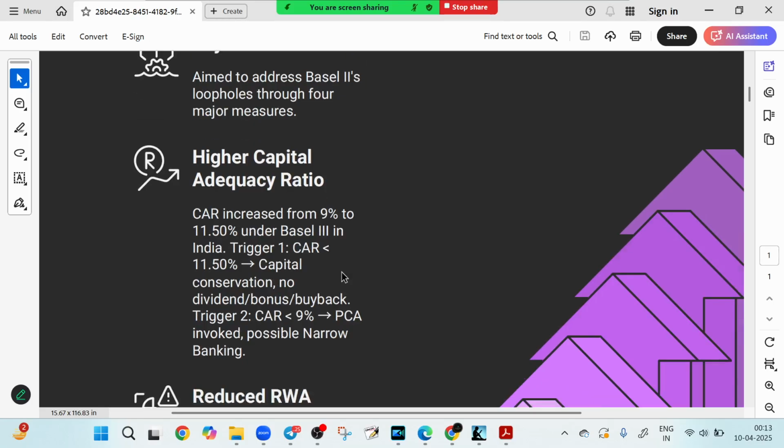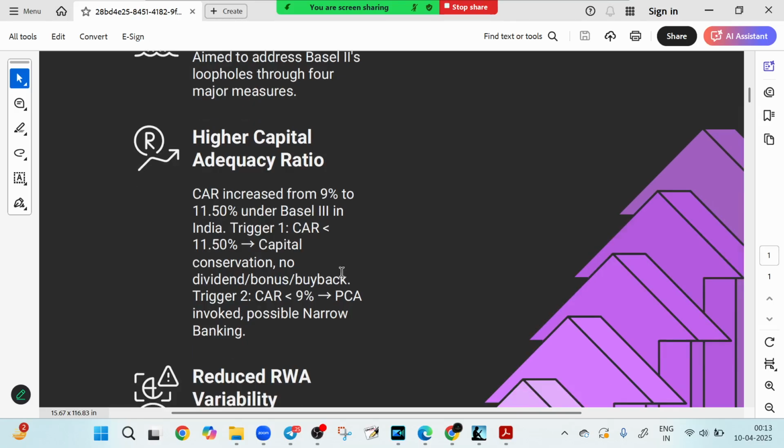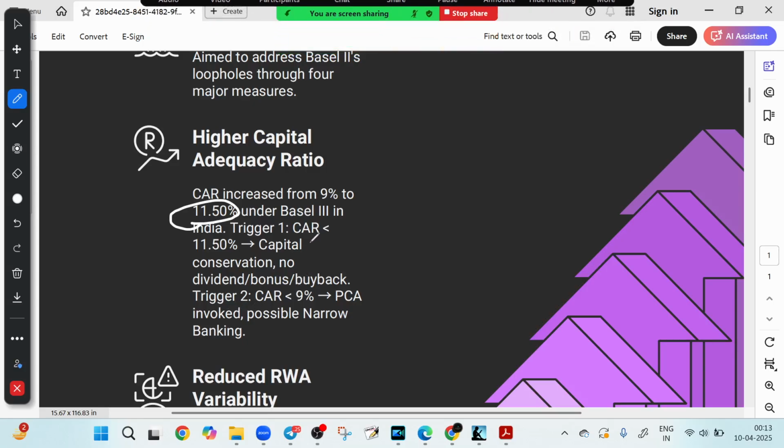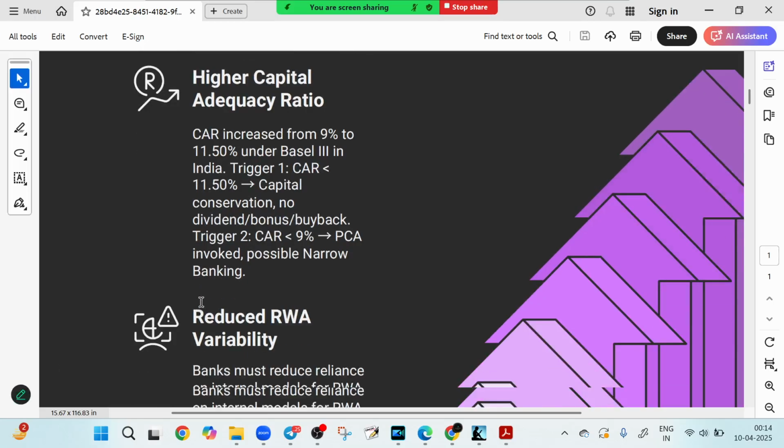Let's talk about capital adequacy. One of the biggest shifts: capital adequacy jumped from 9% to a much safer 11.5% in BASEL 3. Plus new triggers were added. If CAR dips below 11.5%, the bank must conserve capital: no dividend, no bonus payout, and even restrictions on buyback. All of this is to push banks towards safe and responsible lending. And if CAR is less than 9%, then PCA, prompt corrective action, is invoked, with possible narrow banking. So these are the limits which have been placed.